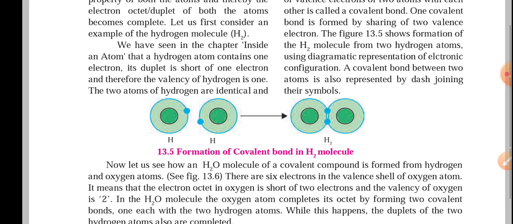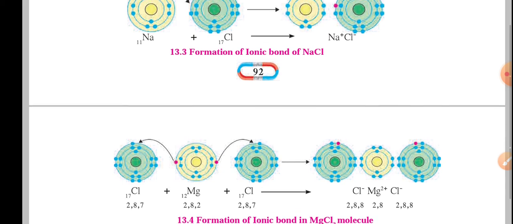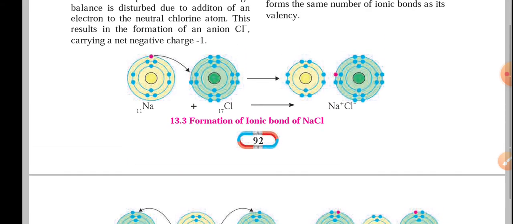So they are sharing electrons. When we compare ionic compounds and covalent compounds, ionic bonds are much stronger compared to covalent bonds. So this is all about chemical bonds, and this finishes your chapter on chemical reactions and chemical equations. What we have studied in this chapter are chemical change and chemical bond.